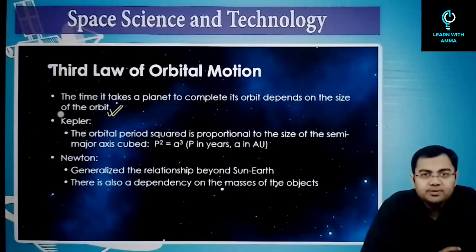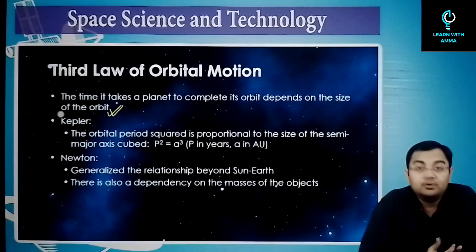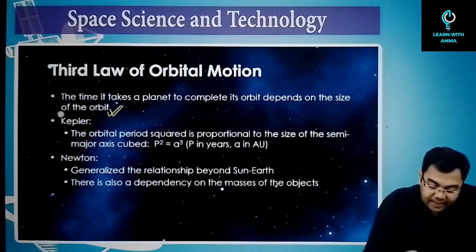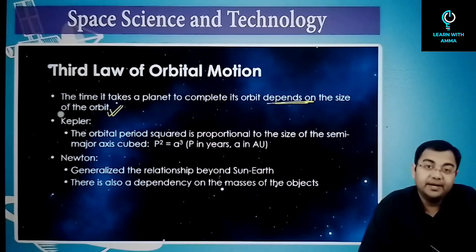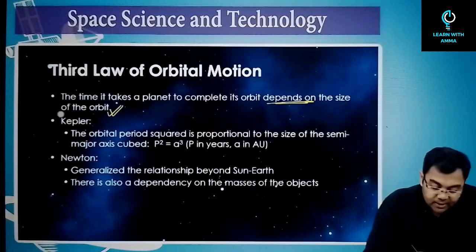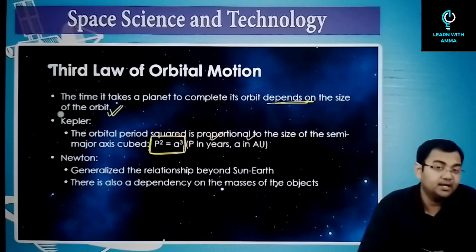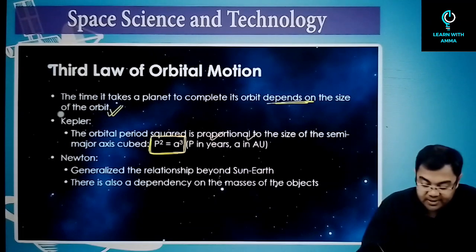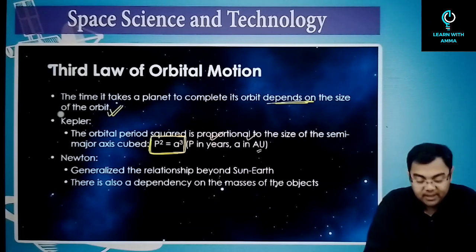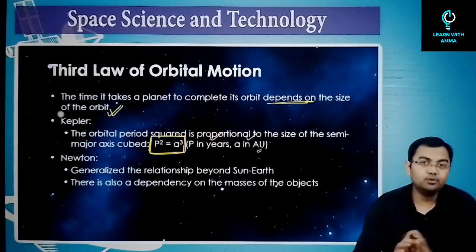Pretty simple. If you just observe the words, it's not something which is out of the ordinary, right? The time it takes for a planet to complete its orbit depends on the size of the orbit. Meaning what? What Kepler said, the orbital period squared is proportional to the size of the semi-major axis cubed. P squared is equal to A cubed. This is what he had said, with P in years and A being taken in astronomical units. We already discussed what astronomical units are, right? So P squared is equal to A cubed.